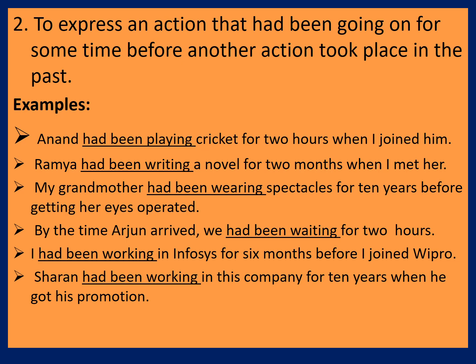The past perfect continuous tense is used to express an action that had been going on for some time before another action took place in the past. Here you can find out two actions, one earlier action and the later action. Earlier action will be in past perfect continuous tense and the later action will be in past tense. Let us see the examples. Anand had been playing cricket for 2 hours when I joined him.